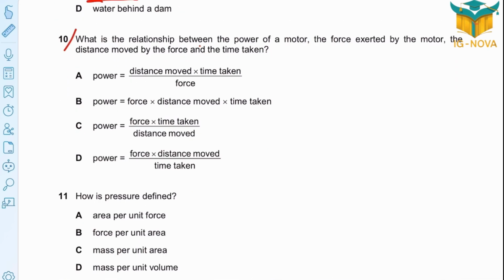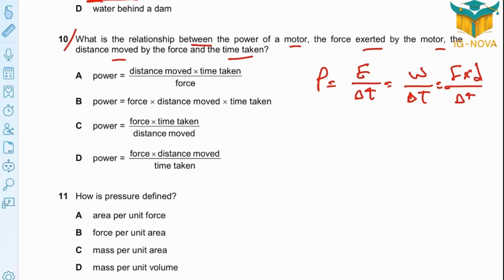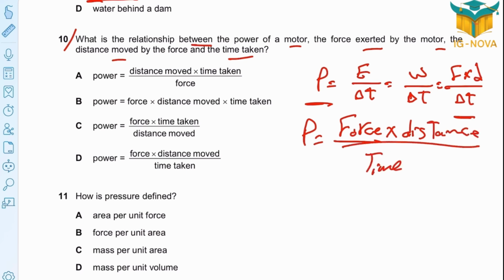Question 10. What is the relationship between the power of the motor, the force exerted by the motor, the distance moved, and the time taken? Here, if you remember, power is the rate of change of energy. In calculations, instead of energy, we use work over delta T. Work, from the rule, is F times D over delta T. This is the rule. So power is force times distance over time taken, which is option D, direct.